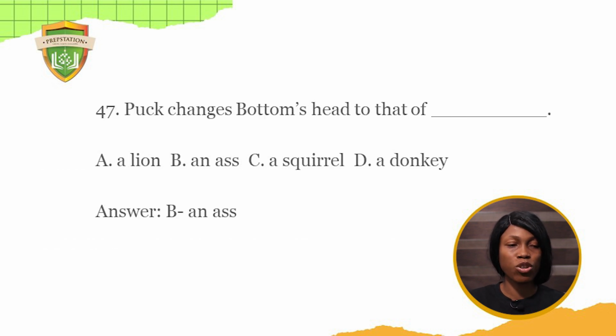Puck changes Bottom's head to that of dash. A, a lion. B, an ass. C, a scroll. D, a donkey. The answer is an ass. Remember that there was a fight between Oberon and his wife, the queen of fairies, Titania. And as a result, Oberon told Puck to go and put the love potion on the eyelids of his wife.